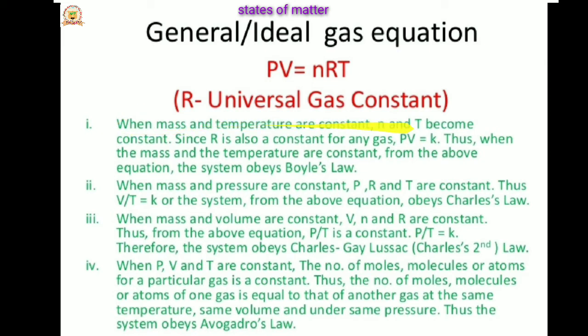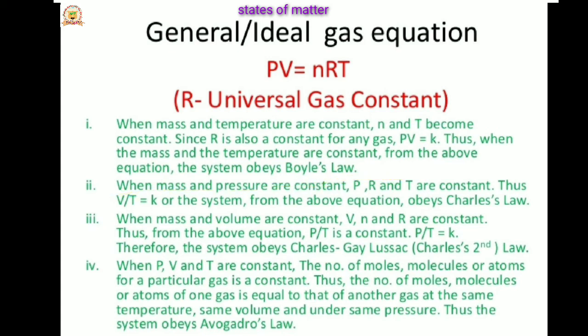When mass and temperature are constant, the number of moles and the temperature become constant. Since R is also constant for any gas, according to Boyle's law, PV = K. Thus, when the mass and temperature are constant, the system obeys Boyle's law.